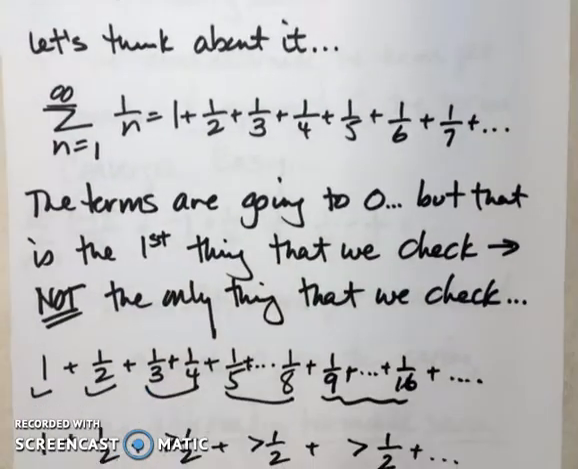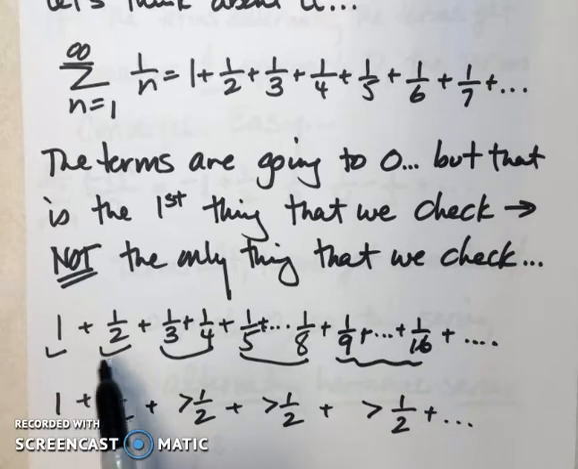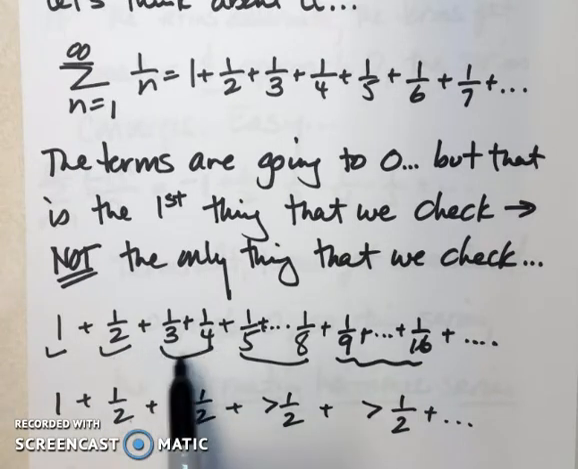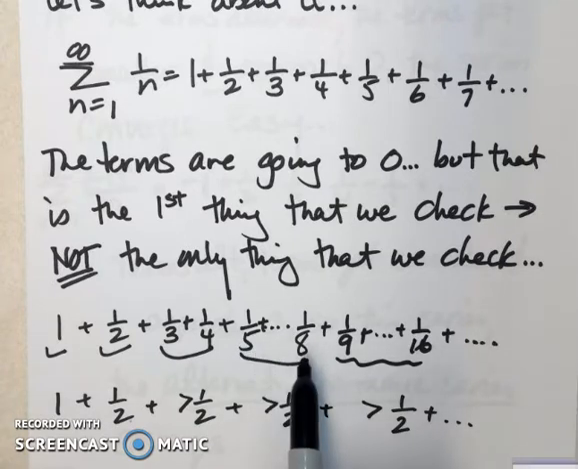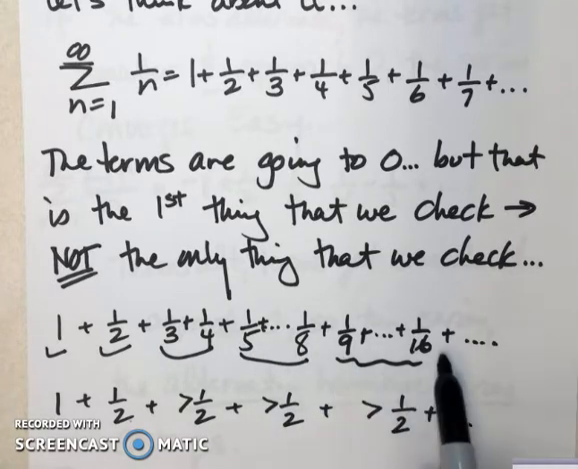So let's put it this way. I'm going to break apart the numbers. I have 1, and then I have 1/2, and then I have 1/3 plus 1/4. And the next 4 numbers are 1/5 through 1/8. And then the next 8 numbers are 1/9 through 1/16. And then the next 16 numbers, the next 32, the next 64, the next 128.